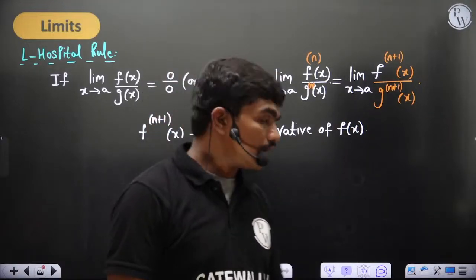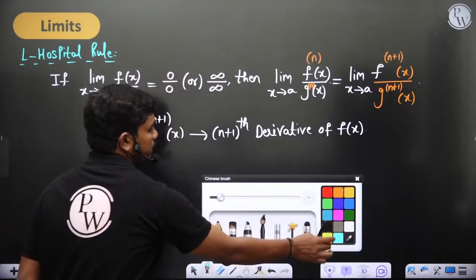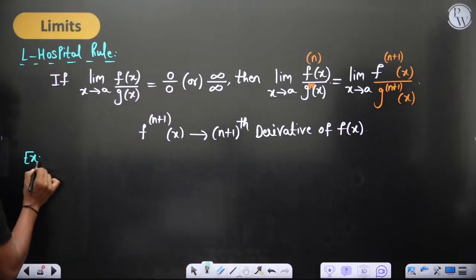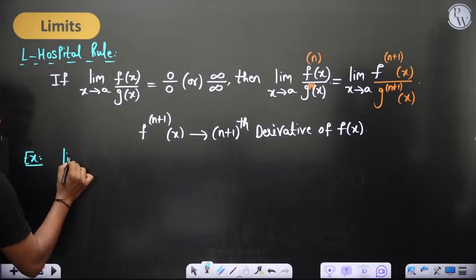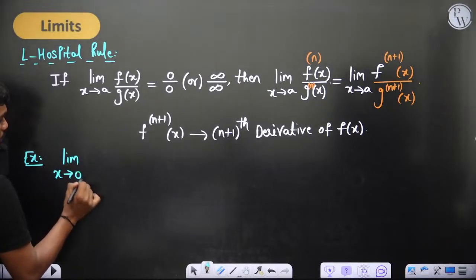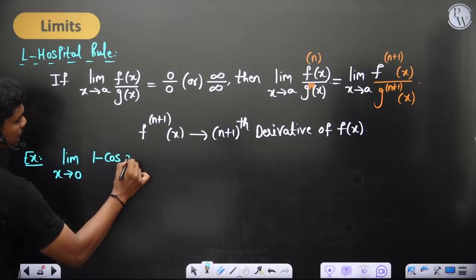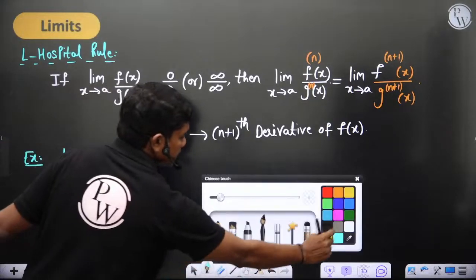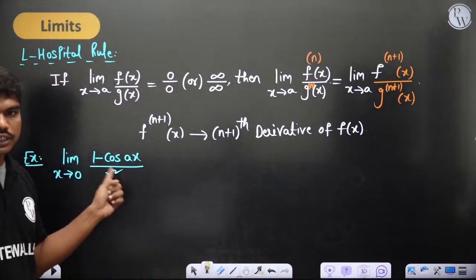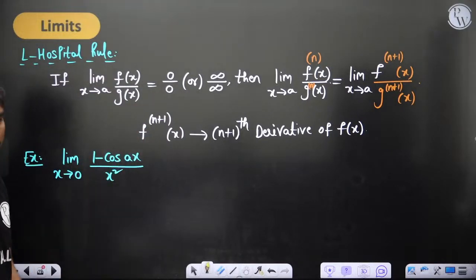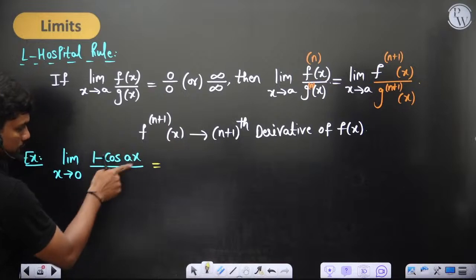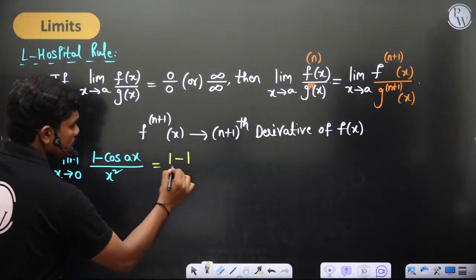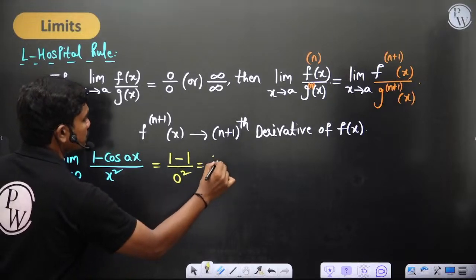Okay, let's work out an example. Let's say limit x tends to 0, (1 minus cos ax) divided by x square, and a is some value. Of course, I have given you this as homework, I am solving it here. If you put x equal to 0, let's see what happens. 1 minus cos(a into 0) is 1 minus cos 0, which is 1 minus 1, divided by 0 square. This is 0 by 0 form.